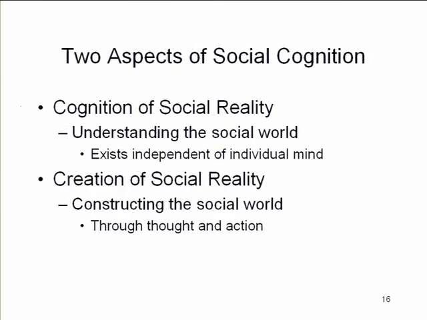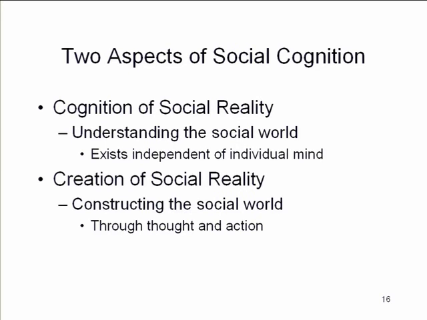Okay, so just to remind you that most of the time in this class we've been talking about only one aspect of social cognition, which is how we understand reality. What are the perceptual and memory and learning processes, the thought processes that we use to figure out what's going on in the social world around us. But it also becomes clear that at the same time as we're trying to cognize, to understand social reality, we're also constructing, we're also affecting the very thing that we're trying to understand. And this has proved to be a very difficult proposition for people to get their heads around, and I'm no exception to this. In the modern era, which is sometimes called the postmodern era, the modern philosophers thought that there was an objective reality that we were trying to figure out with our minds. Postmodern philosophers sometimes want to suggest that there really isn't anything like an objective reality anyway.